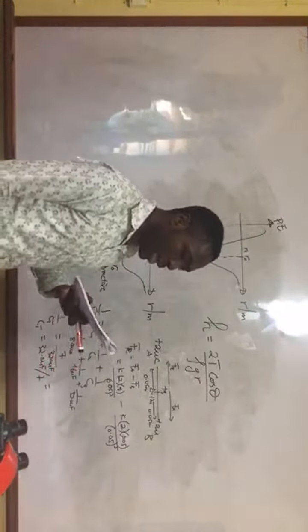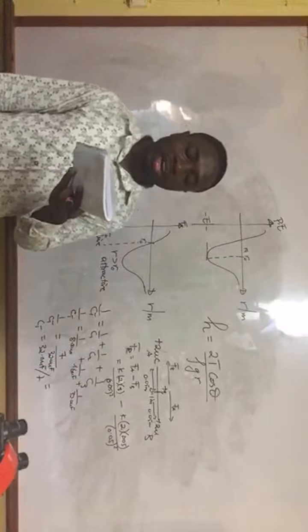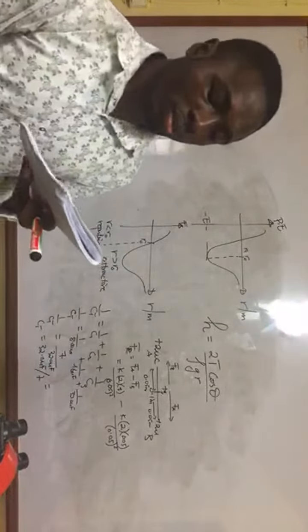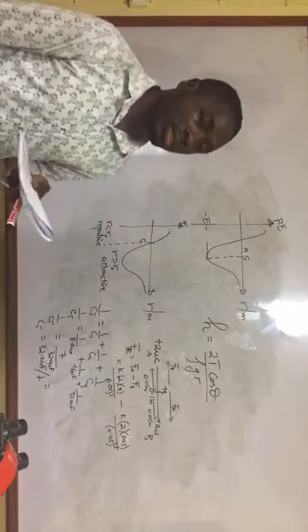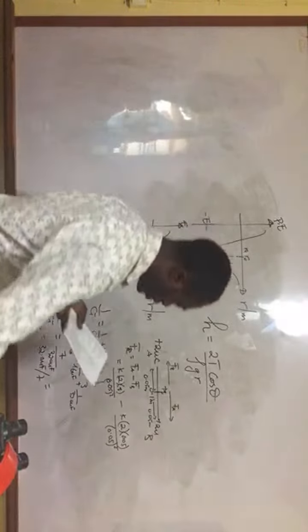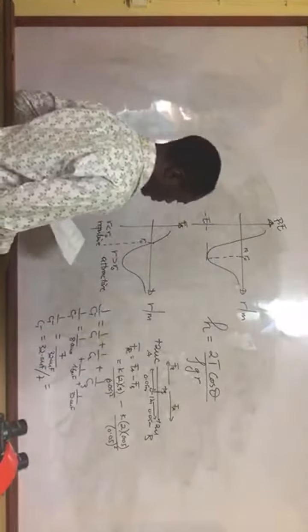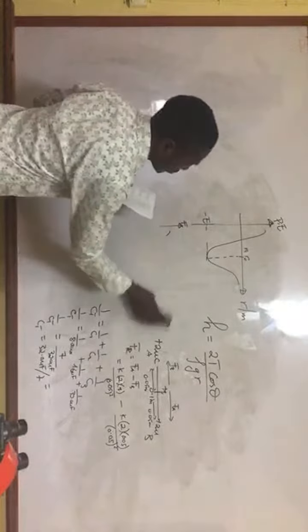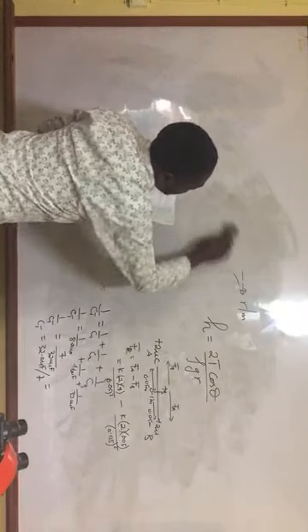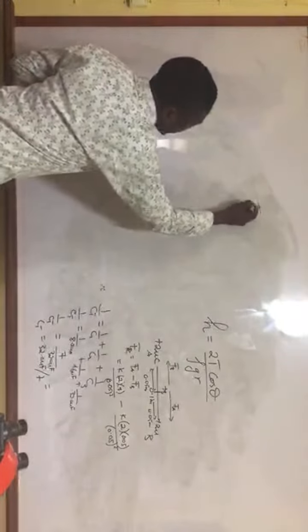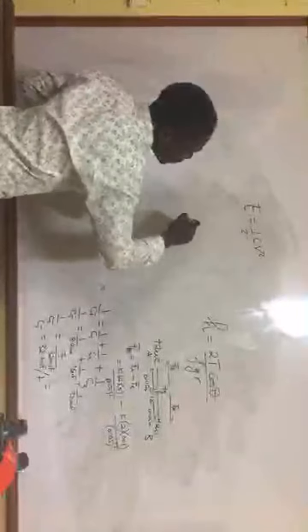89 says the energy stored in a 10 microfarad capacitor carrying a 100 microcoulomb charge is... Now the energy stored in a capacitor E can be given as half CV squared.